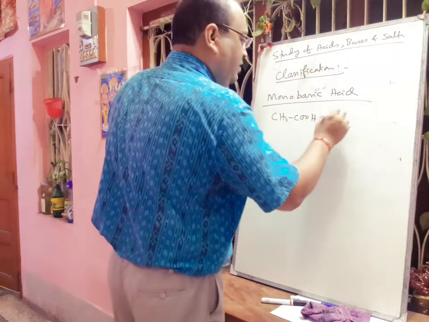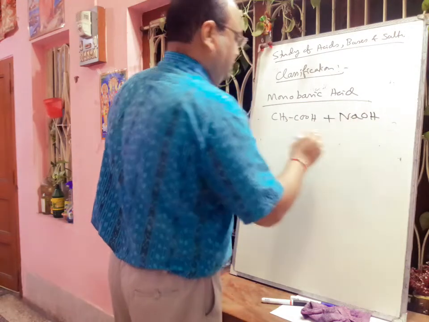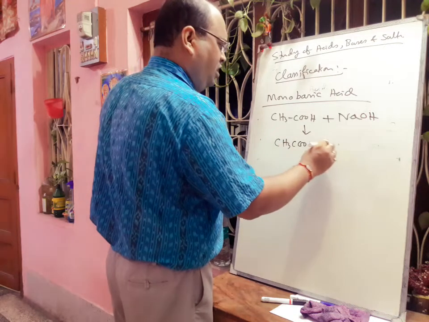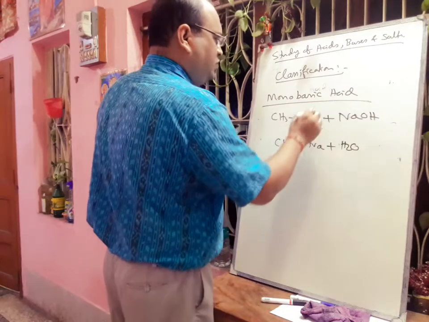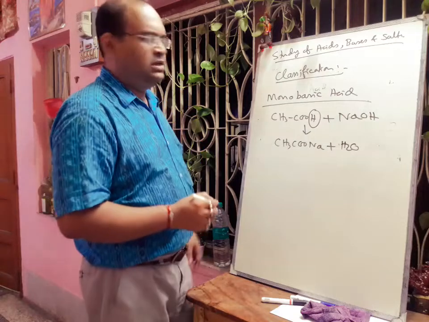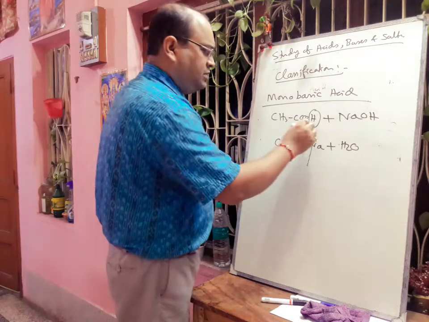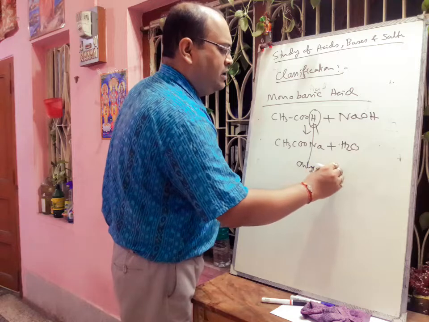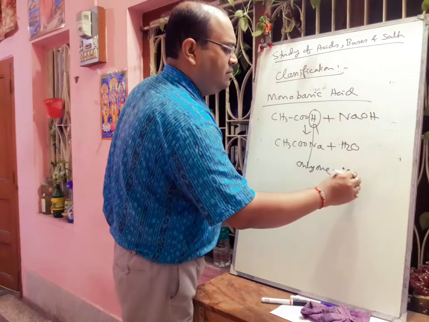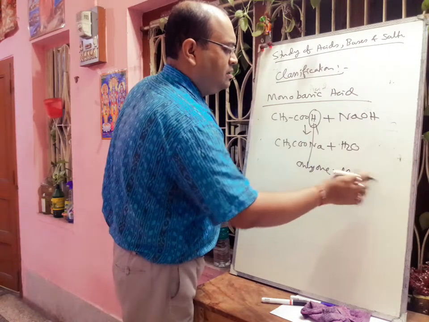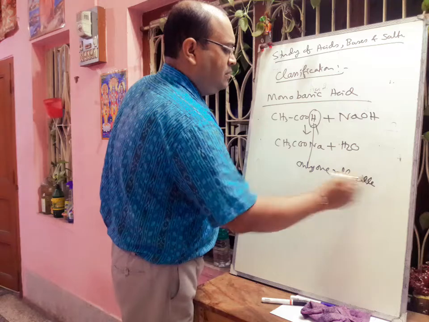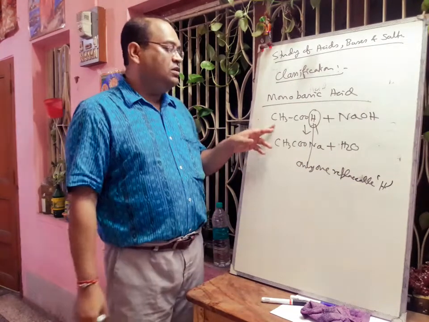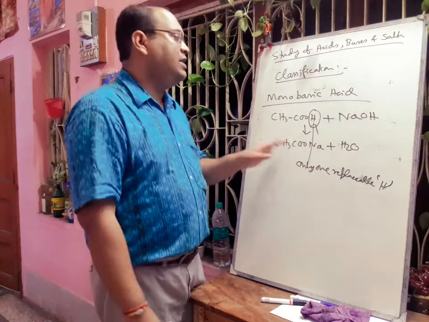So here if we give NaOH, then it will form sodium acetate, a salt, plus water. So here only one replaceable hydrogen is there, only one replaceable hydrogen by base. So in the acetic acid molecule, only one replaceable hydrogen is there. That is why it is called monobasic acid.